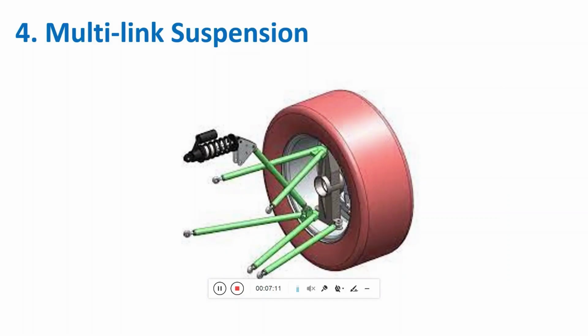Now the fourth type of suspension system we will see is the multi-link suspension. A multi-link design, usually with 4 or 5 arms known as links, allows an independently sprung wheel to combine both ride quality and handling.